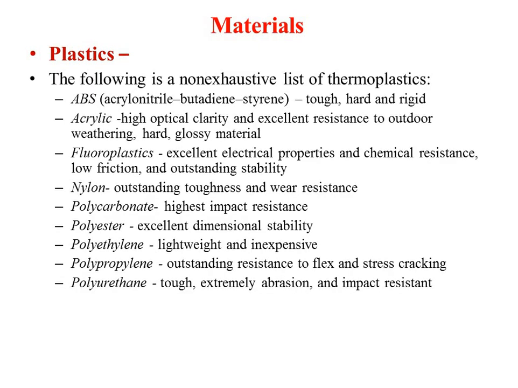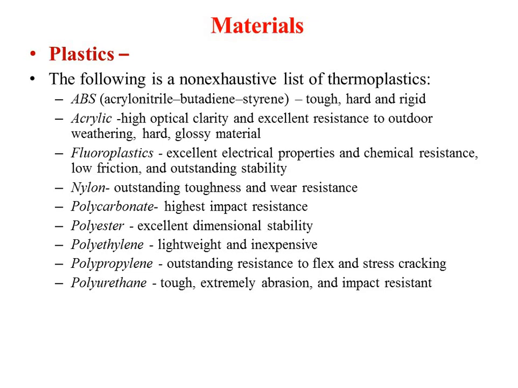So here is a non-exhaustive list of thermoplastics that are available. First one is ABS, acrylonitrile butadiene styrene, which is a tough, hard and rigid type of material. And then acrylic, you are most familiar with this word.